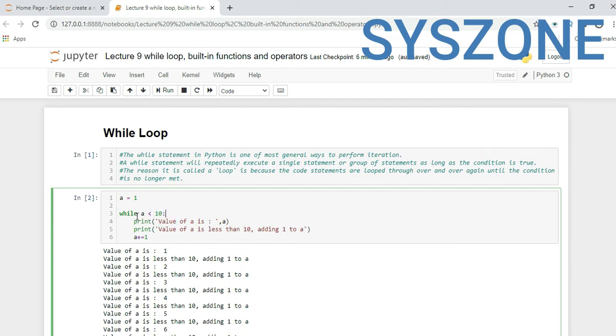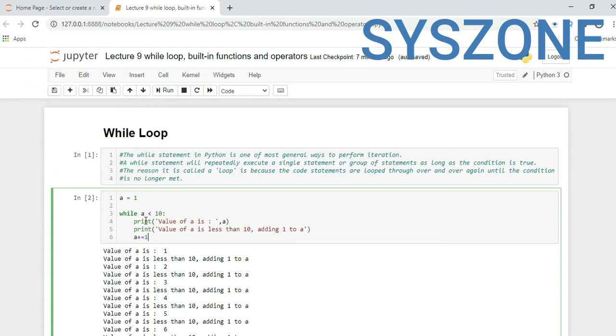So first, this is the syntax of while: here would be your condition, then a colon, and this part we are following with indentation. First, print the value of a. Second, the value of a is less than 10, adding 1 to a, and here we keep incrementing the value of a. So this statement is a equal to a plus 1.